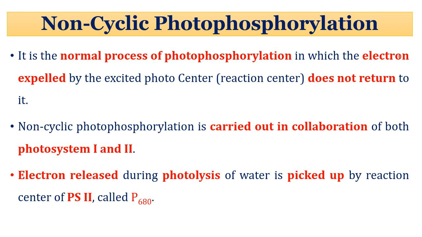Now come to non-cyclic photophosphorylation. It is the normal process of photophosphorylation in which the electrons expelled by the excited photocenter do not return to it. Non-cyclic photophosphorylation is carried out in collaboration of both photosystem 1 and 2. Electrons released during photolysis of water are picked up by the reaction center of photosystem 2, which is also called P680.